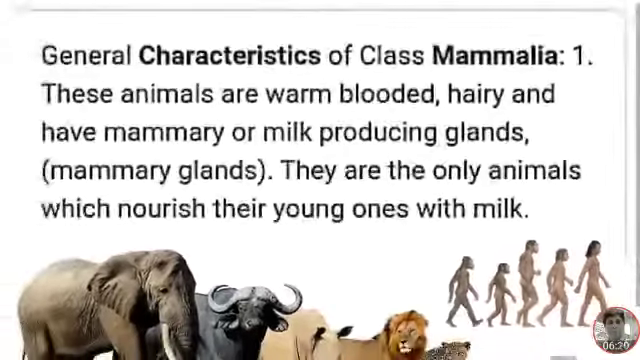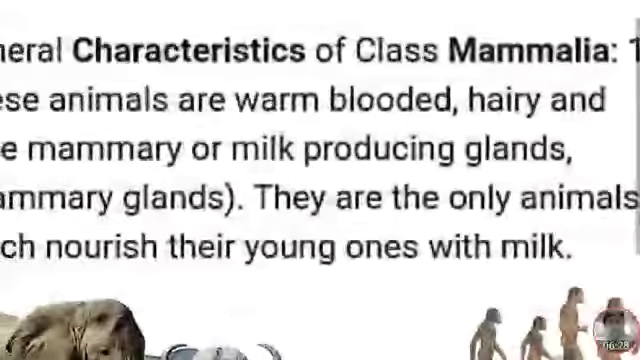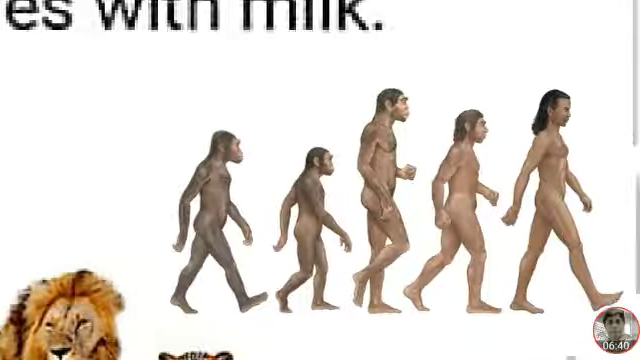General characteristics of class Mammalia: these animals are warm-blooded, that is homeothermic, hairy, and have mammary or milk-producing glands, so they are called mammals. They are the only animals which nourish their young ones with milk. These are mammals.